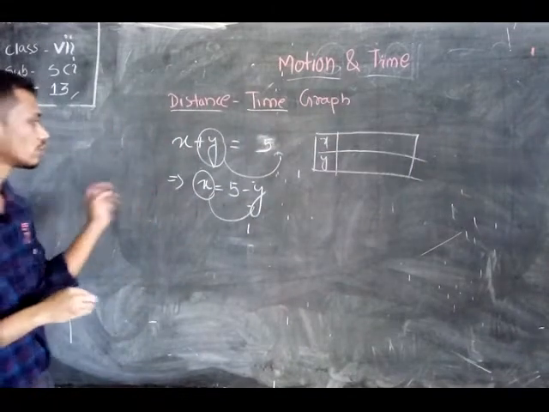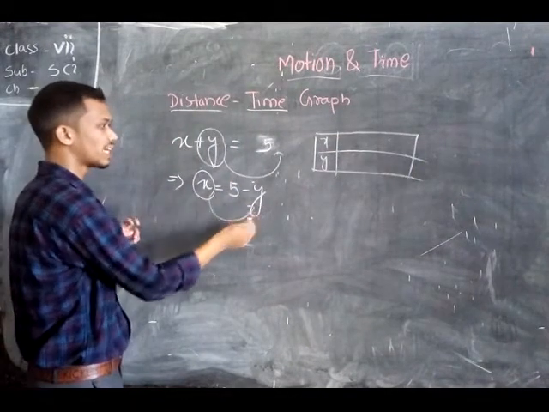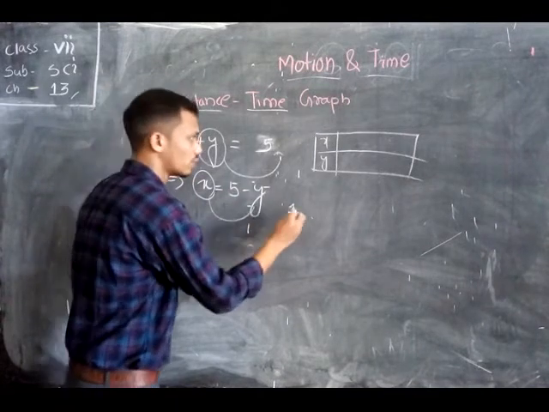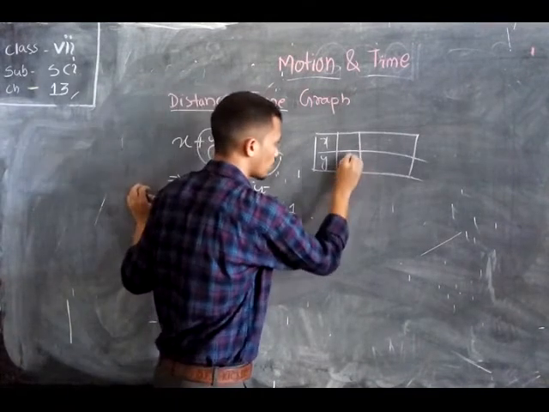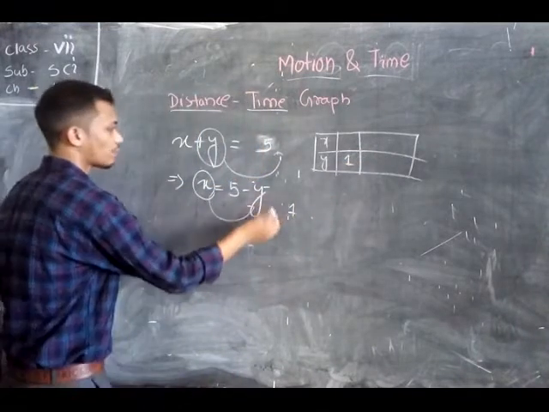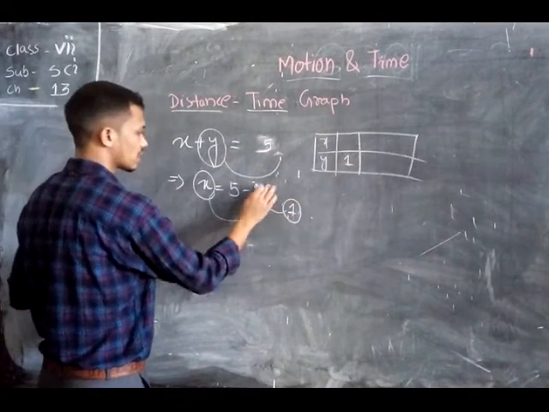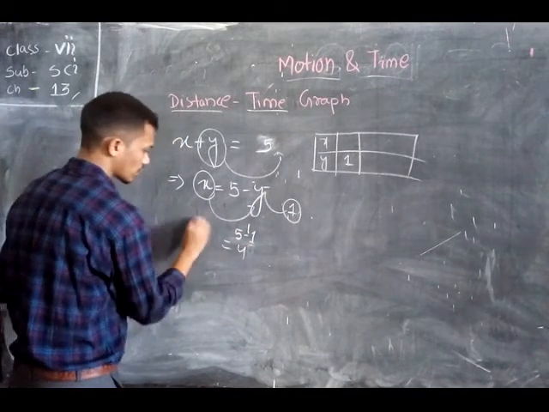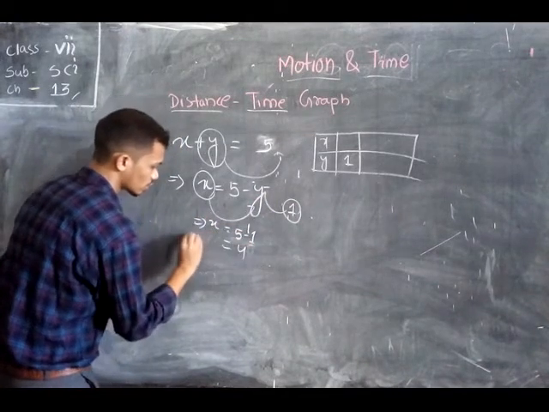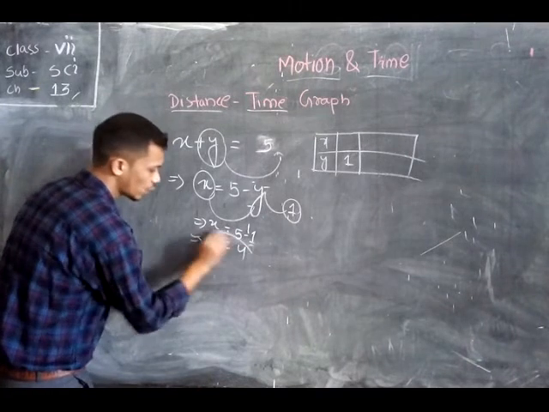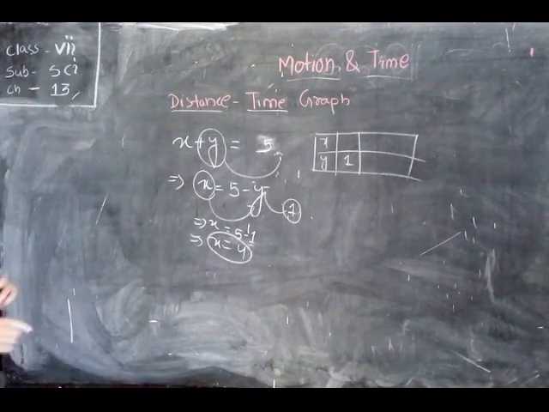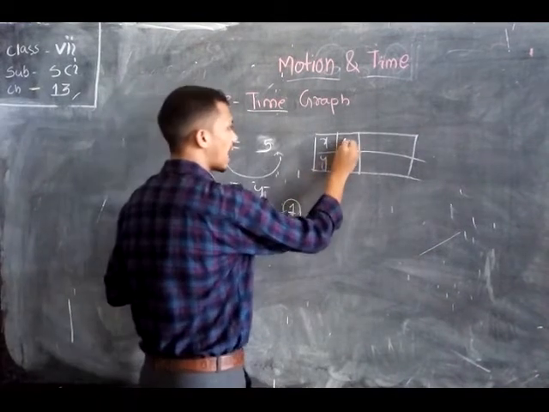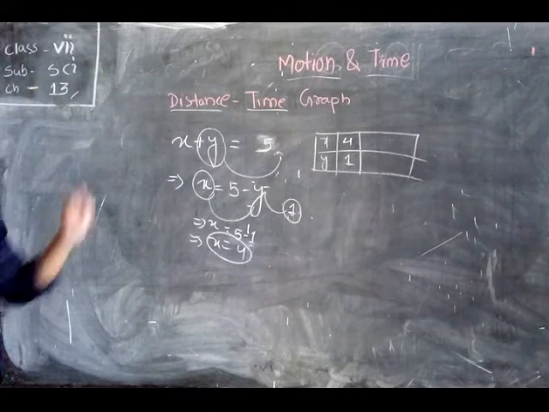If I assume the value of y as 1, I have to put this 1 in this place. So 5 minus 1 is equal to 4. So here I get the value of x, that is 4.